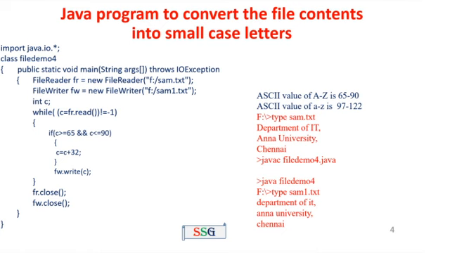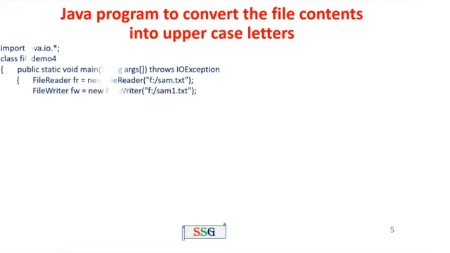Then fw.write the contents, then close the FileReader and FileWriter classes. Next, the close curly brace for main function closing, and the next close curly brace for class demo4 closing. Here we have to compile the program. First of all, we see the contents of samp.txt: department of IT, Anna University, Chennai. Next we compile the program, then execute the program. Now the contents of samp1.txt are: department of IT, the capital D replaced with small d, and IT replaced with small it, Anna University, A and U replaced with small case letters, Chennai, C replaced with a small case letter.